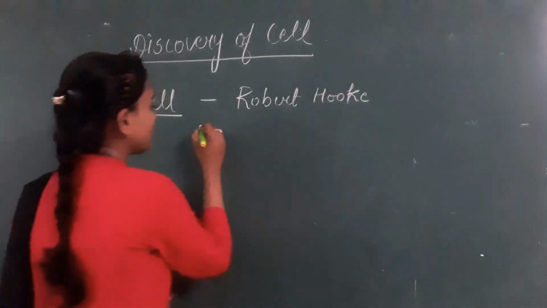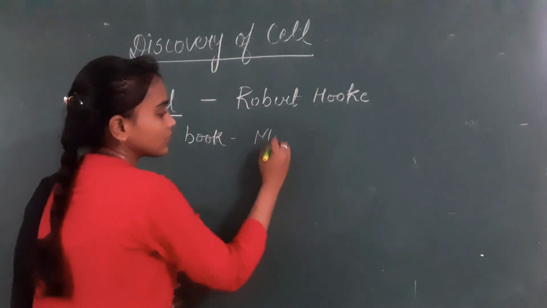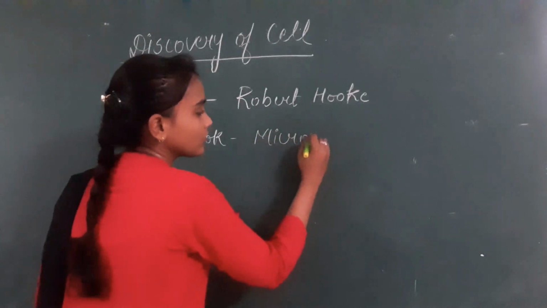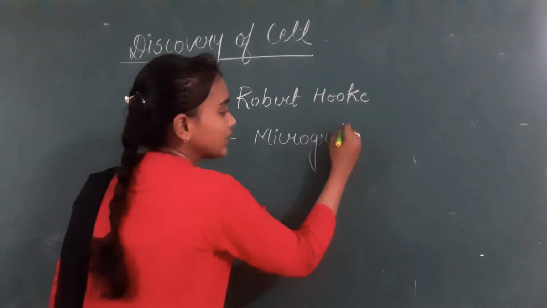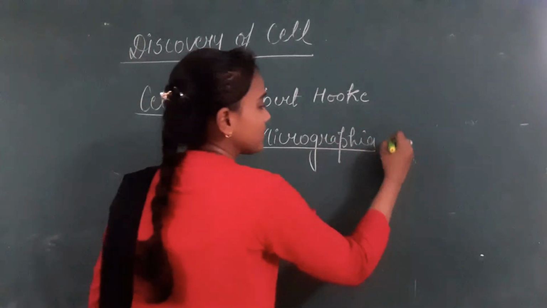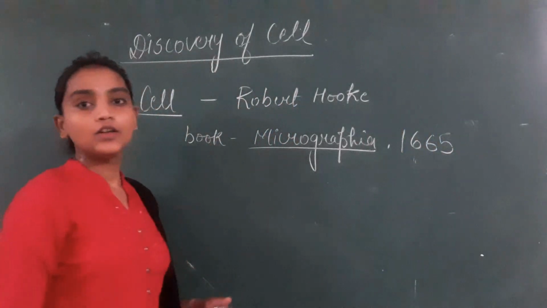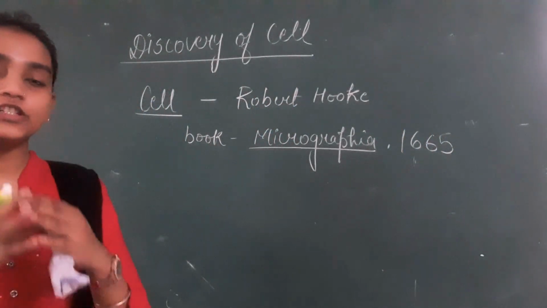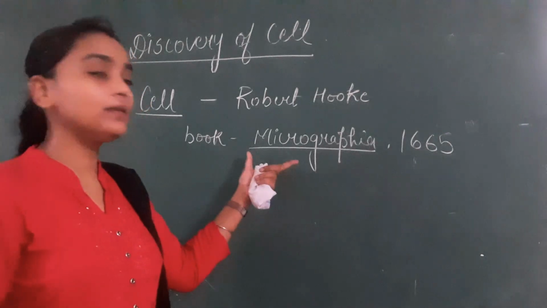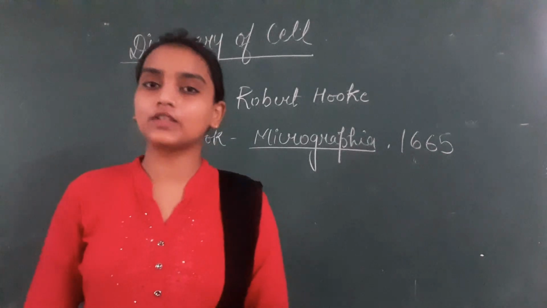The name of the book is Micrographia. Okay, and it was published in the year 1665.